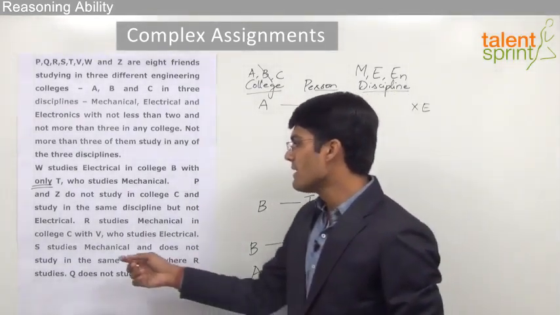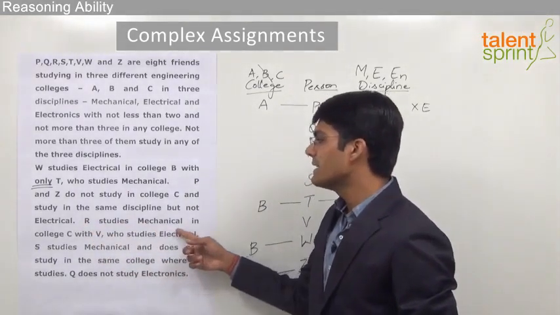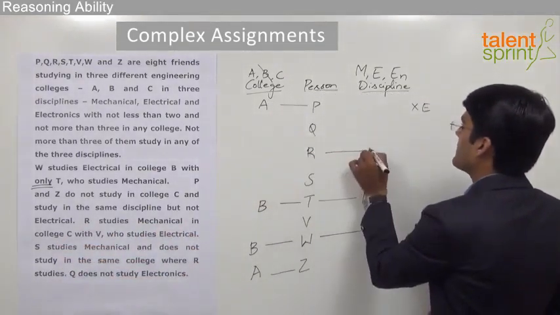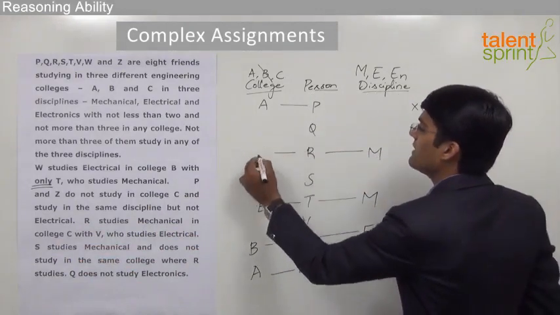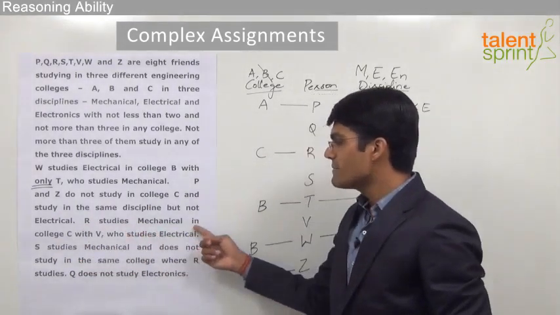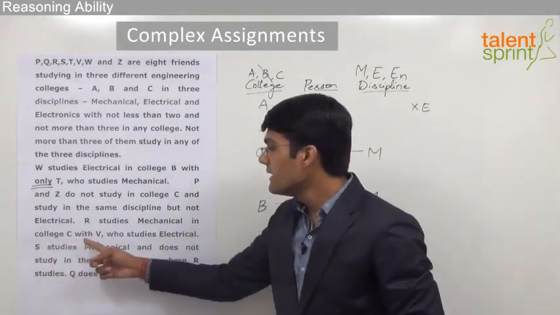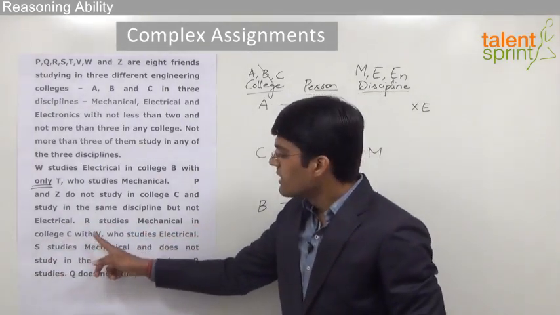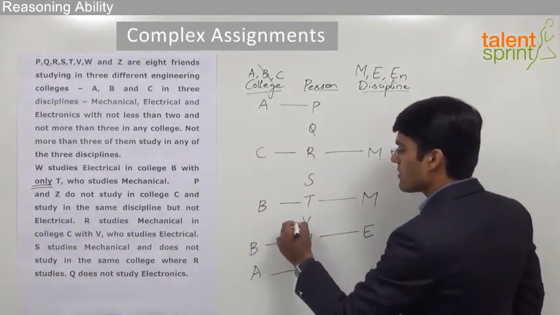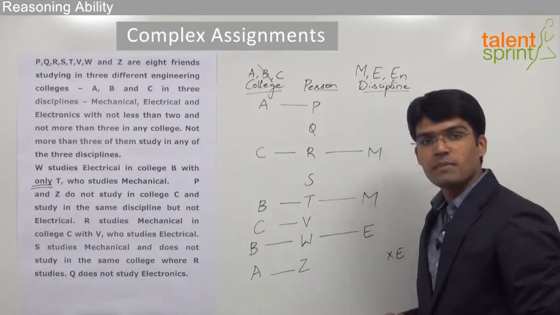The next statement here is R studies mechanical in college C. R studies mechanical. So this can be taken as M, and he studies in college C. So if we continue reading this, R studies mechanical in college C with V. That means the person V also studies in college C. So we can make a note of V's college, that is C.